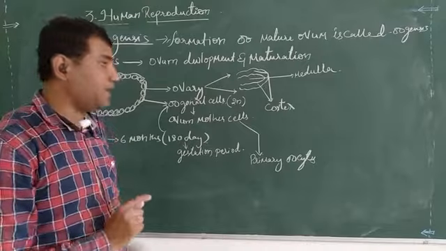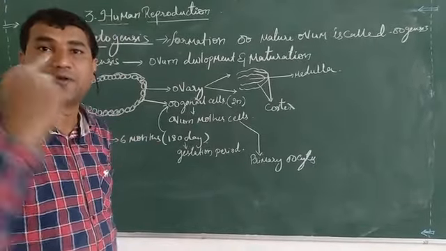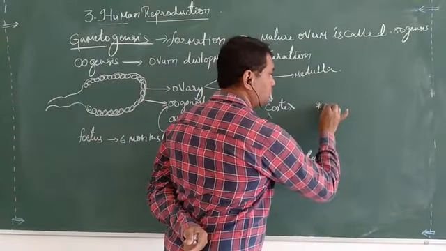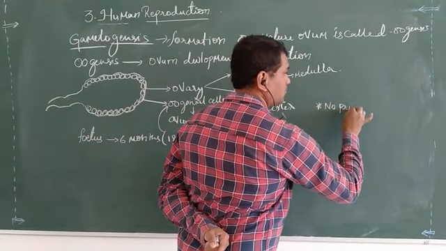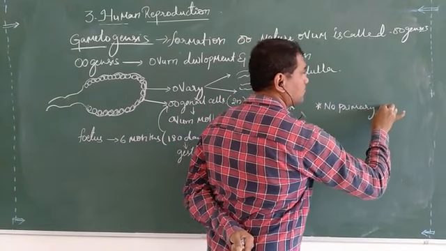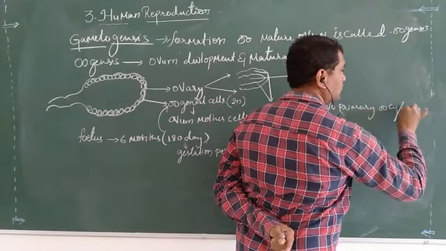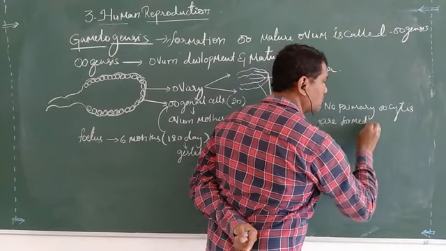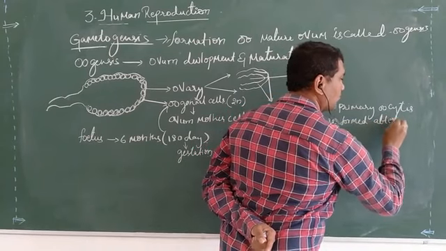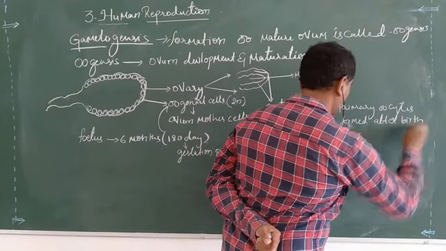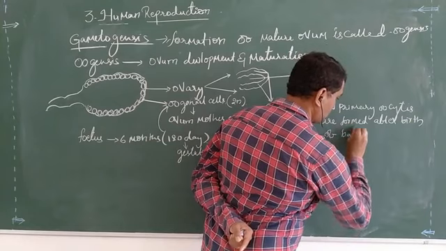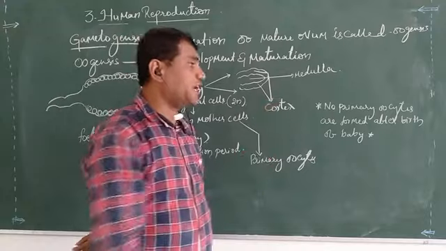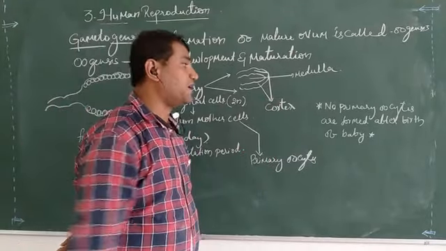No new primary oocytes are formed after the birth of the baby.